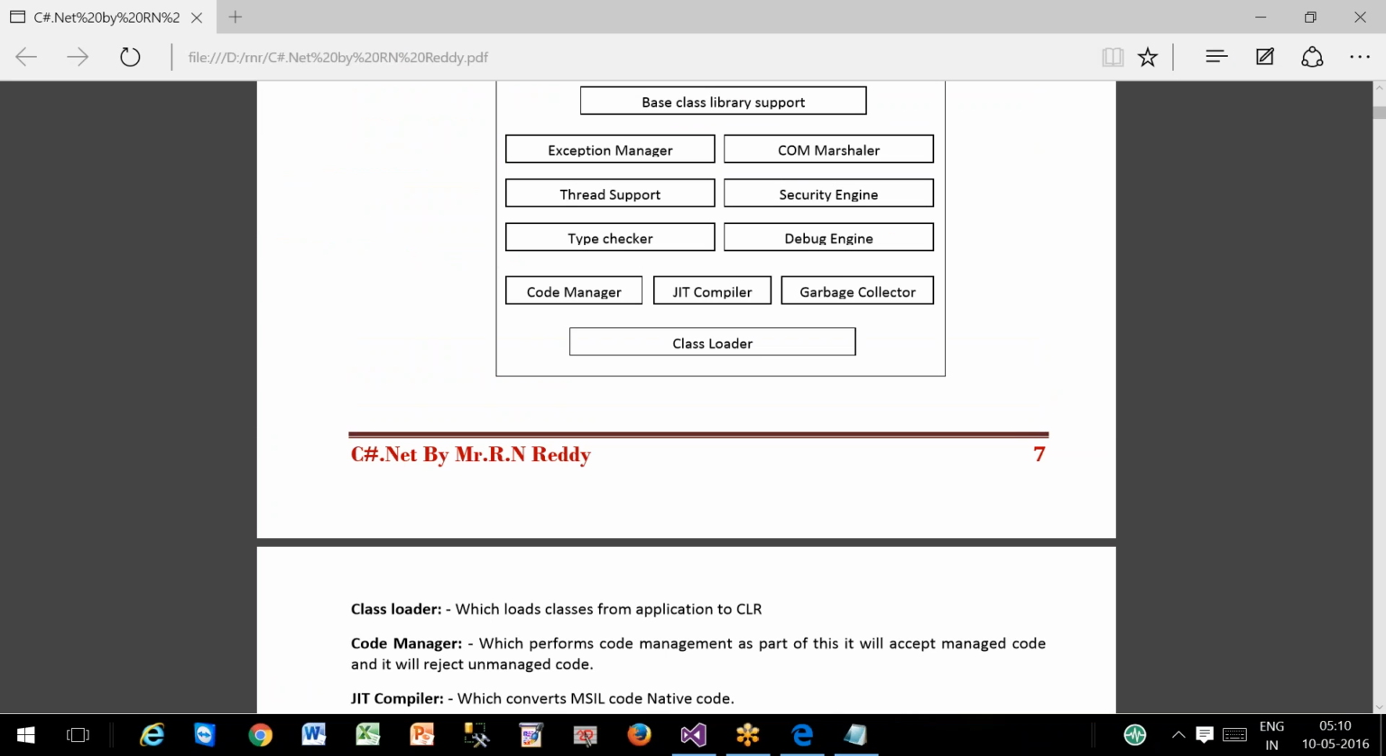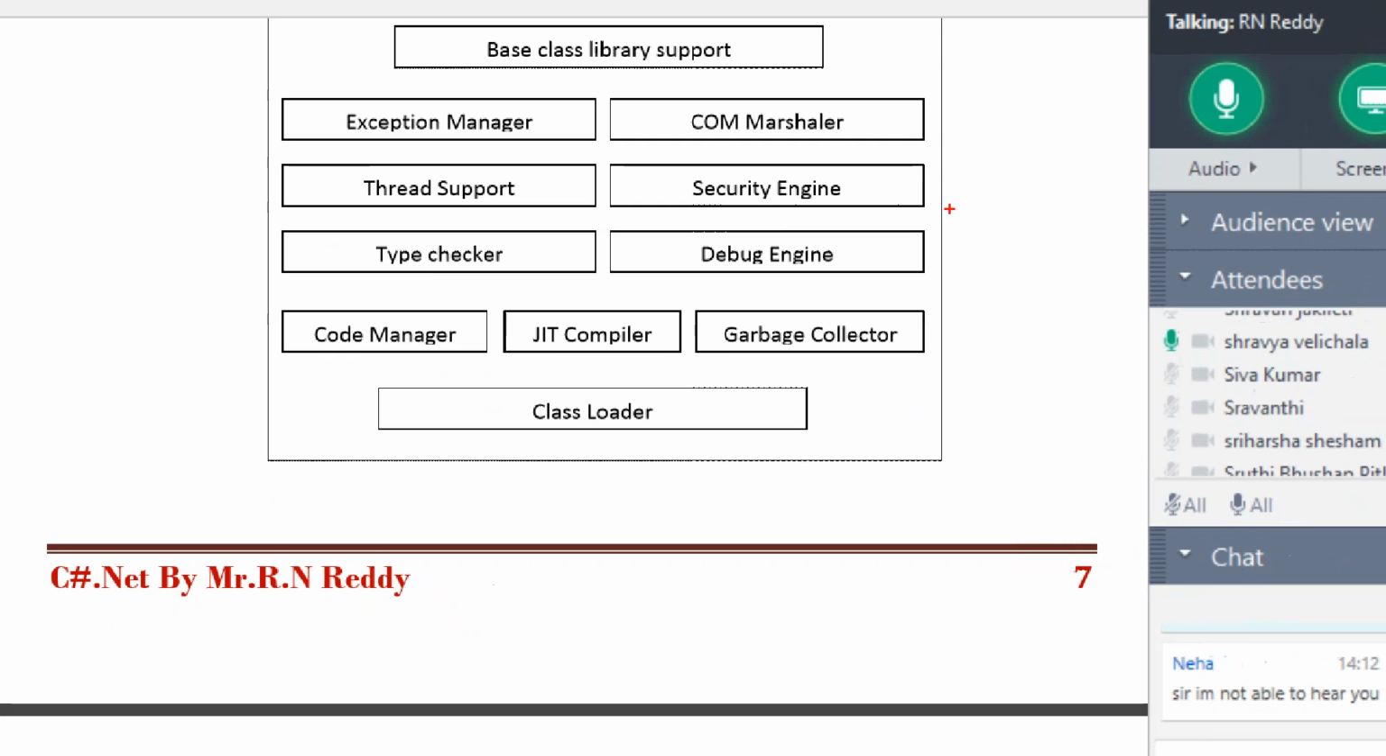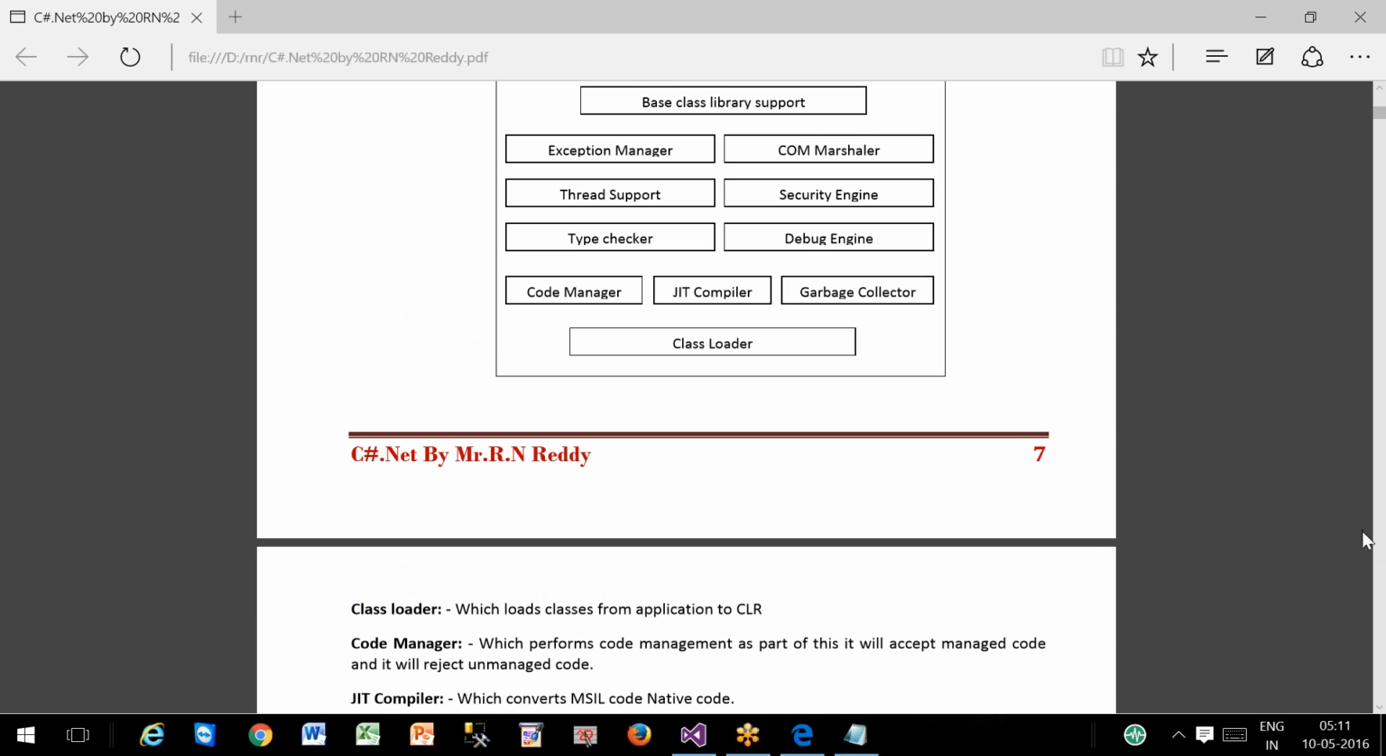Right. Second point. Sravanti, second. Code manager, which manages the code. Okay, code. Right. Next, the third component, Neha.